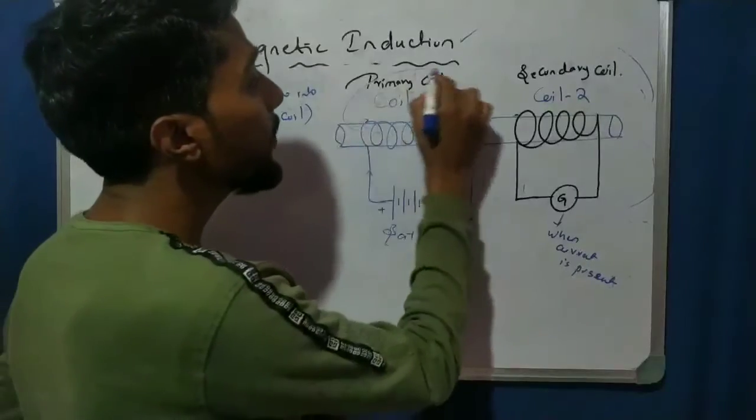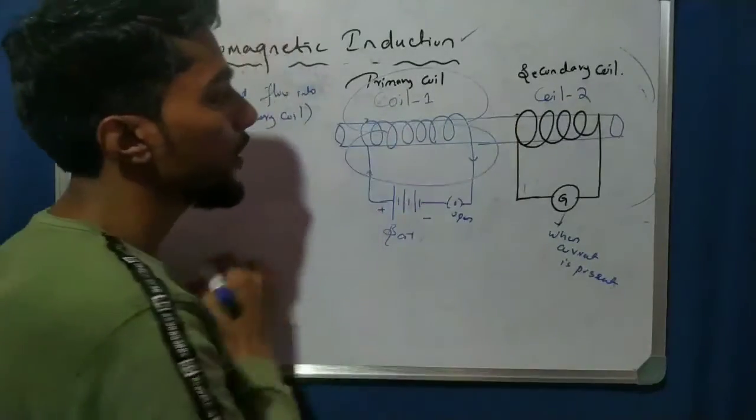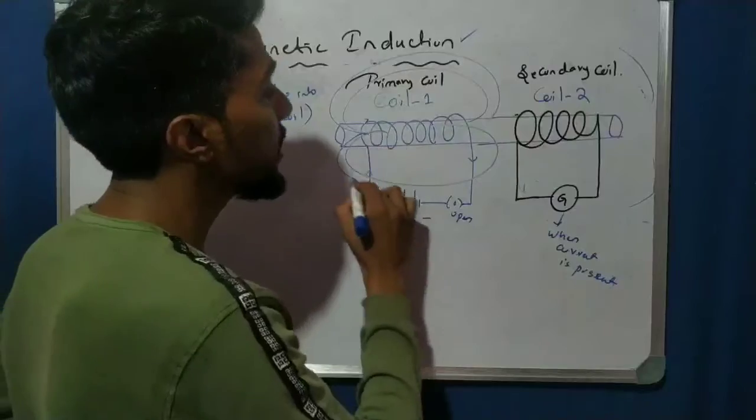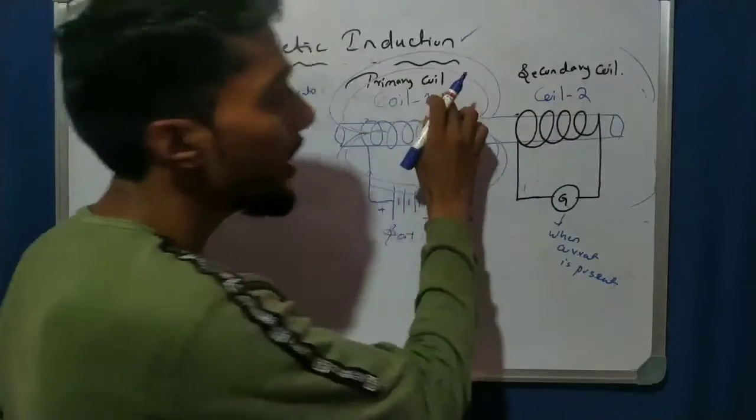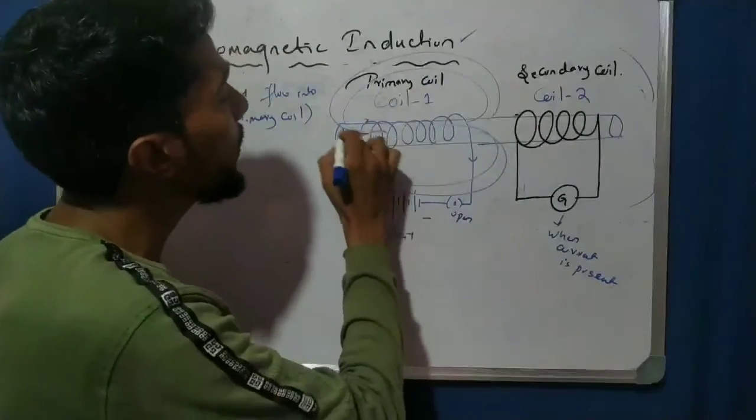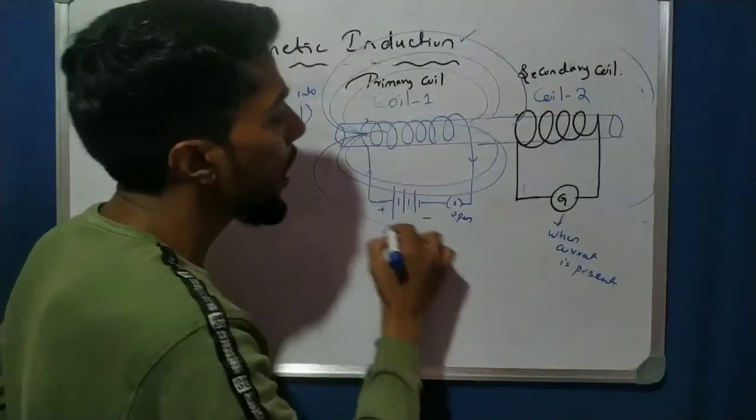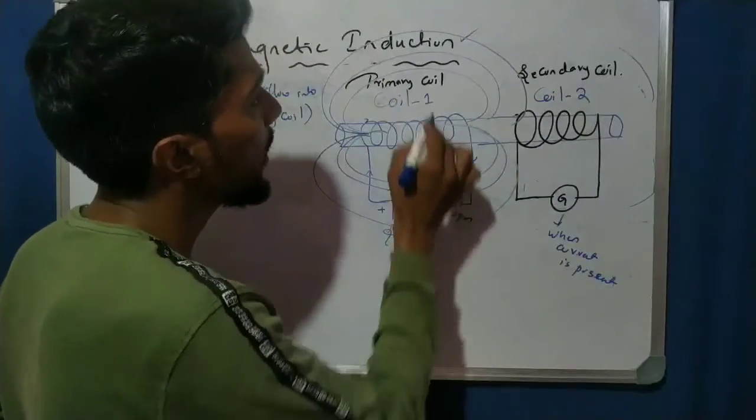The magnetic field is produced, and this magnetic field is responsible for what happens when it comes in contact with the secondary coil. So what happened here? Okay, this is the direction. I imagine that is the direction.